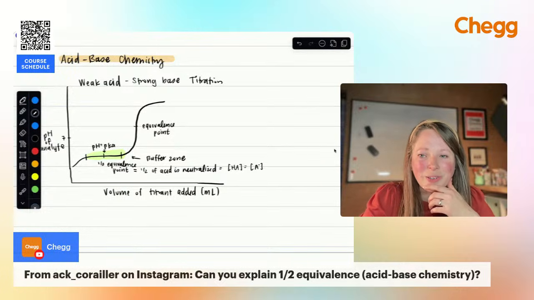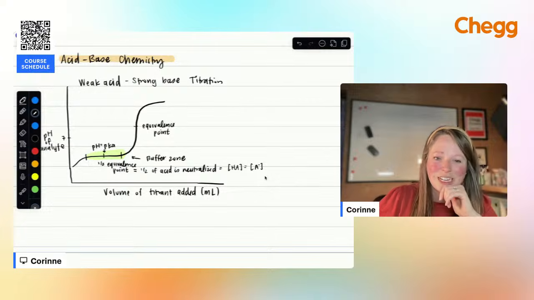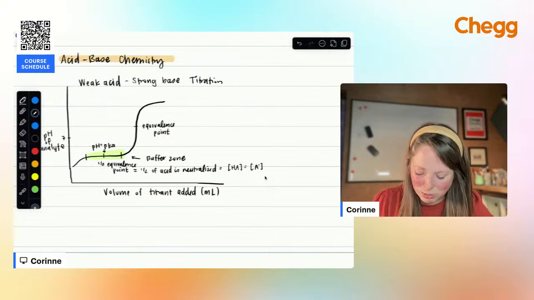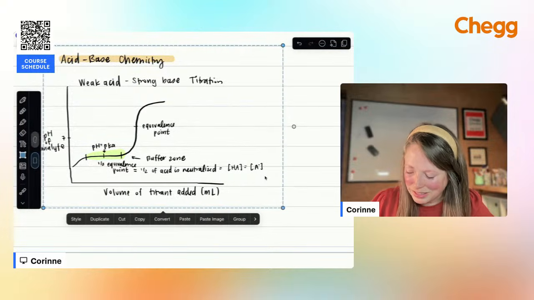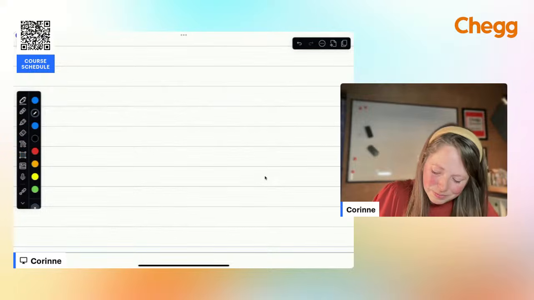All right, so let me go ahead and jump into buffers as well. And I promise I'm not forgetting about the question on list of units. So let's talk buffers a little bit, because that relates really well to this, and then we can see how that can be really helpful. That little hack: the pH equals the pKa.